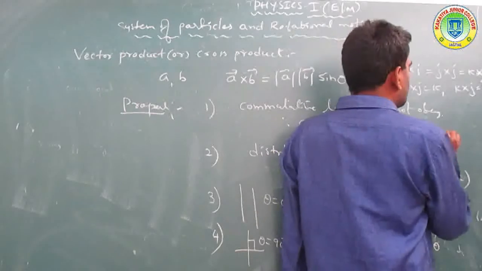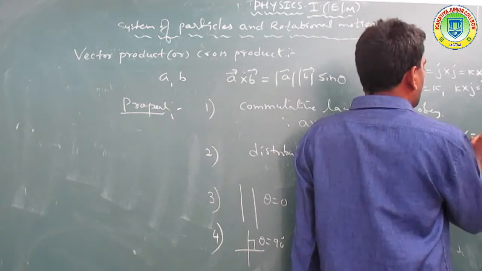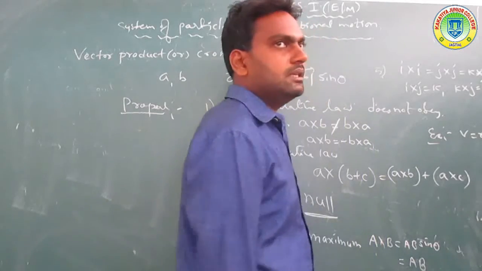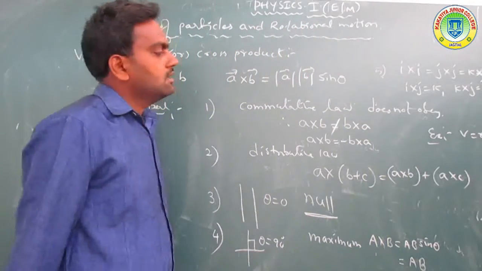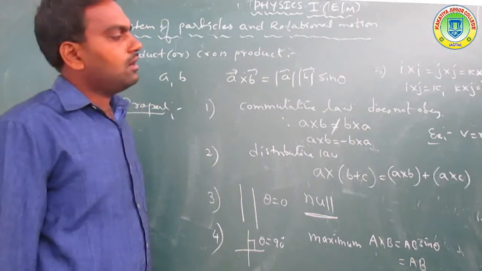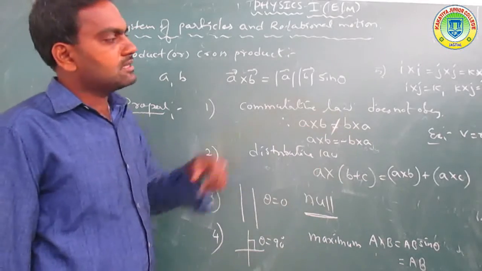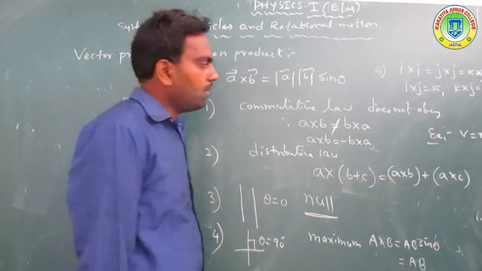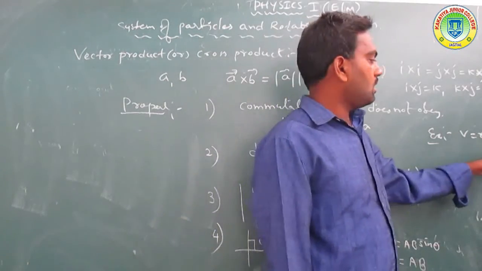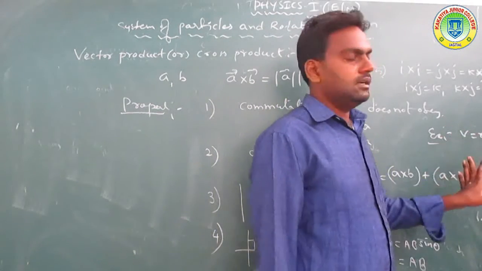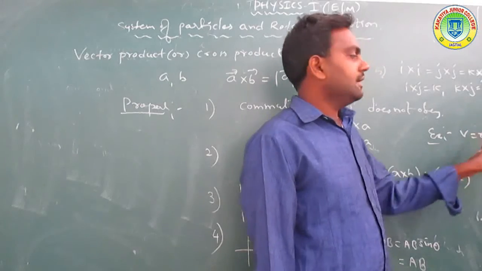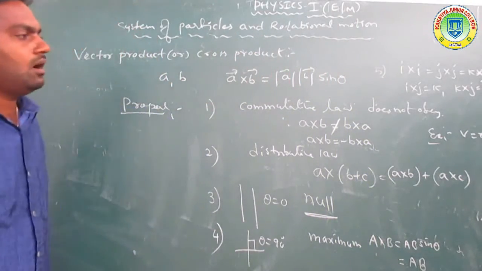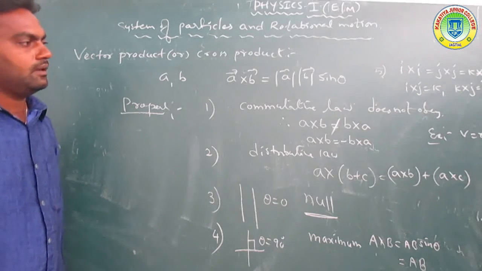So an example is v is equal to r cross omega. How to derive the equation we will see in the next class. So v is equal to r cross omega is one of the examples of the vector product. We can write it as a cross product. Example for cross product: v is equal to r cross omega.